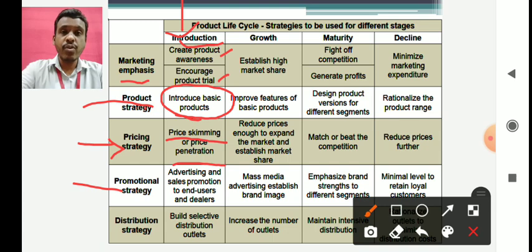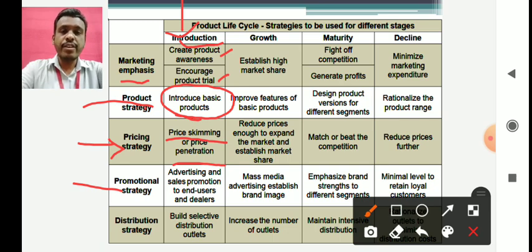It generates a lot of expenses for the marketing department. So you have to be careful whenever you are going for such kind of aggressive marketing. But whenever new products are launched at the introduction stage, it needs a lot of advertisement and sales promotion.